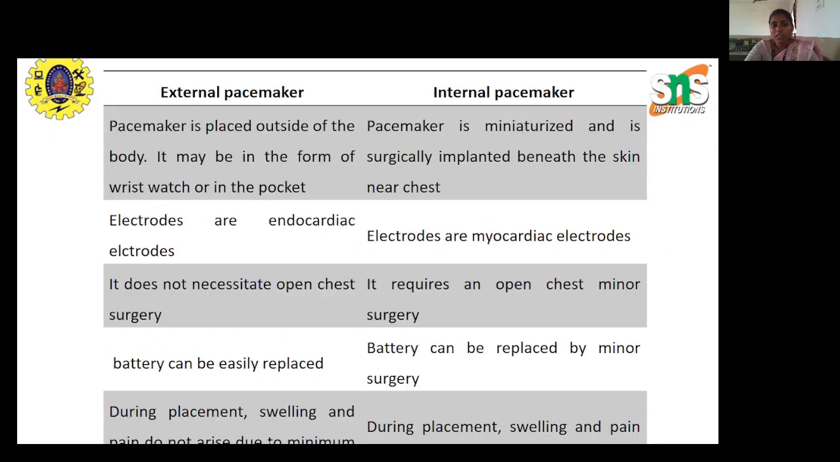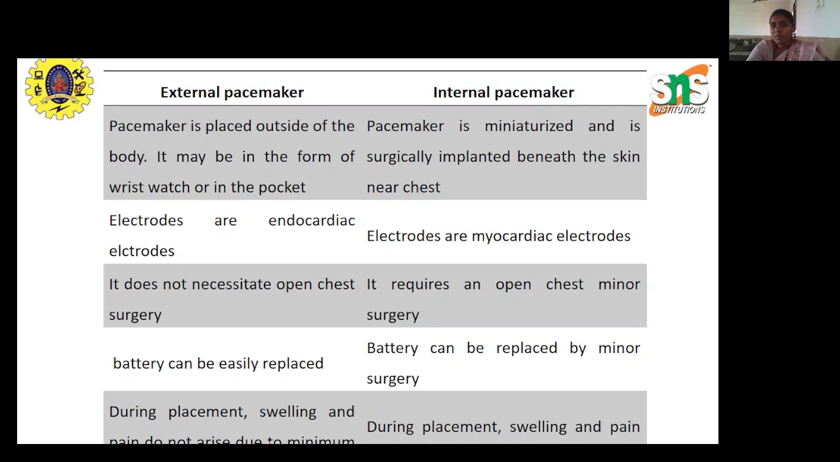Next, we will see in depth the differences when we talk about external pacemaker and internal pacemaker. So first we will focus on external pacemaker, along with the comparison with internal pacemaker. As I said before, when we place the pacemaker outside the body, it is an external pacemaker. It is about the size of our wrist watch, a small packet-like device, so we can easily carry it in our pocket also.